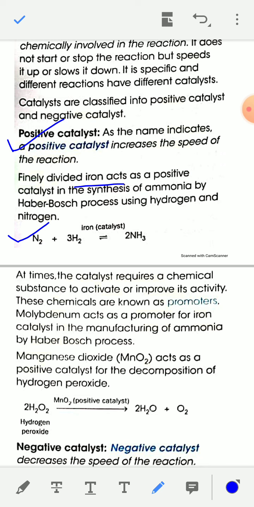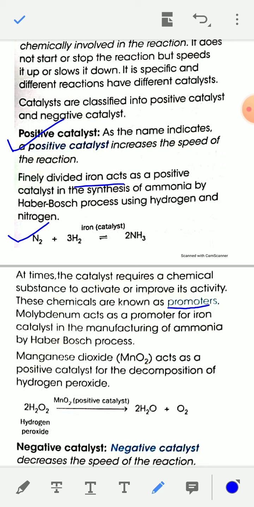And promoters are also chemical substances, but a promoter activates or improves the activity of a catalyst. Promoters are those chemical substances which improve or activate the activity of a catalyst.